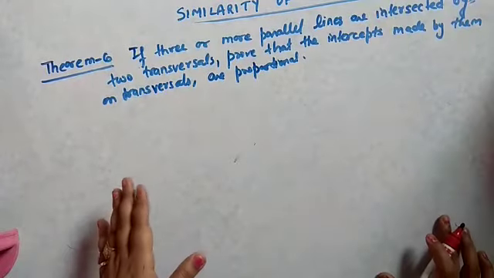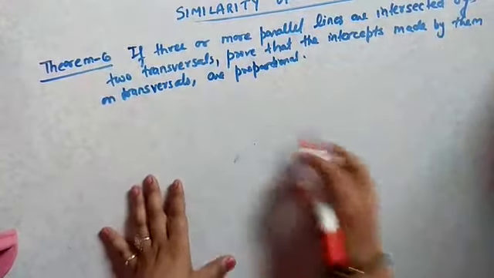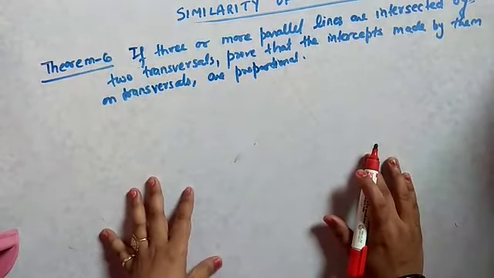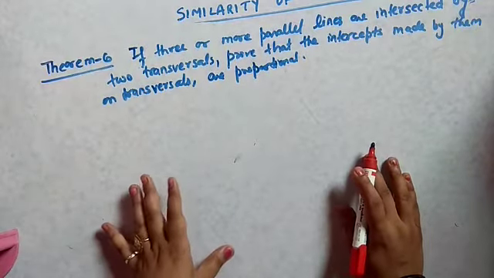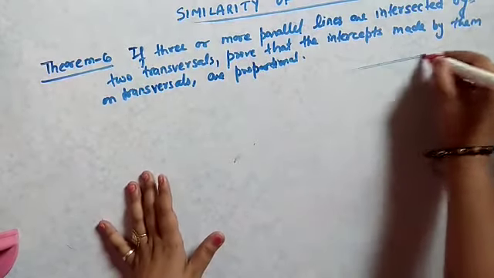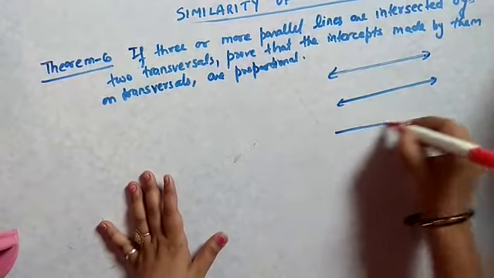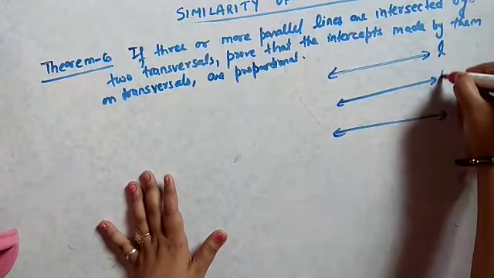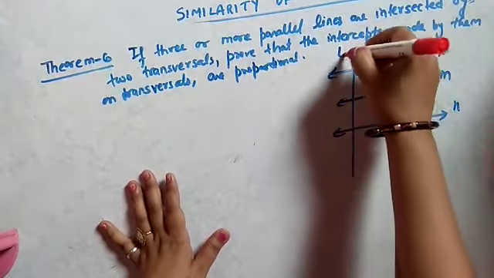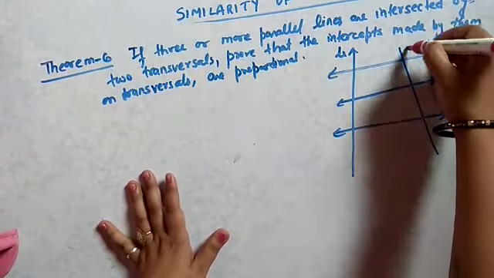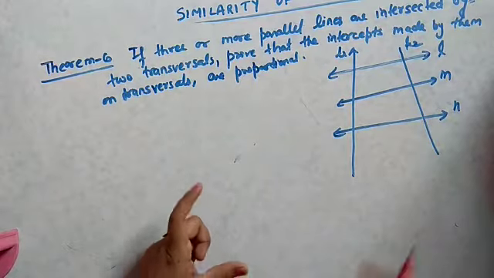Okay, so now let us discuss the last result on BPT, that is theorem 6. Now see, theorem 6 is: if three or more parallel lines are intersected by two transversals, we have to prove that the intercepts made by them on the transversals are proportional. It means when we have three or more parallel lines, suppose these three are the parallel lines L, M and N, and two transversals T1 and T2 are intersecting them,